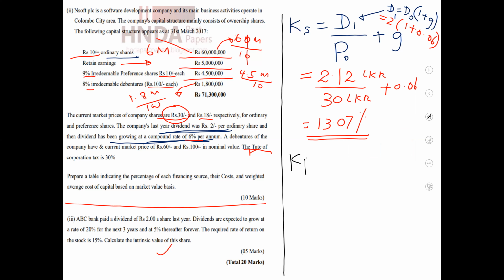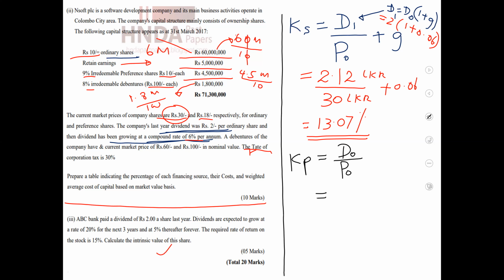KP, cost of preference shares, equals D0 divided by P0. Then in this sum, where is D0?